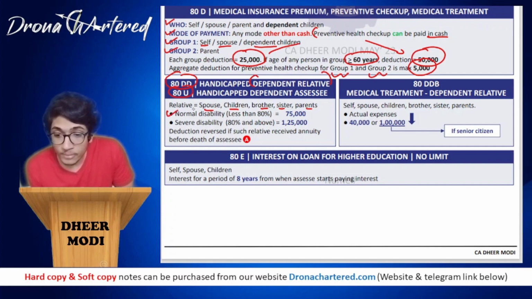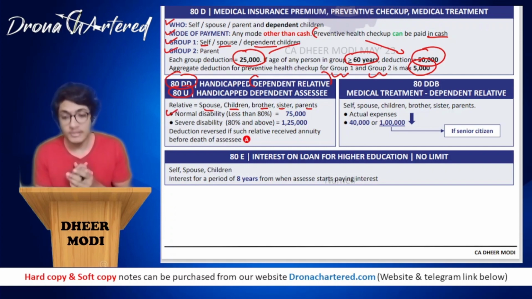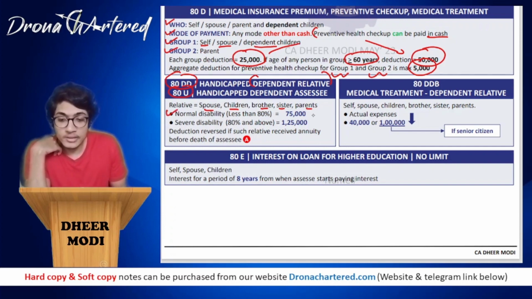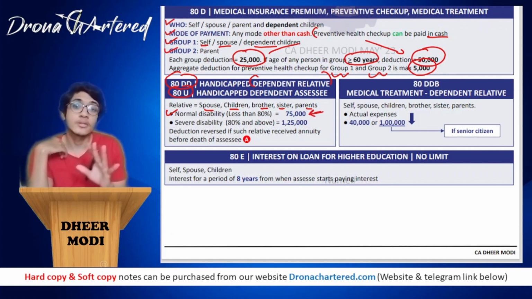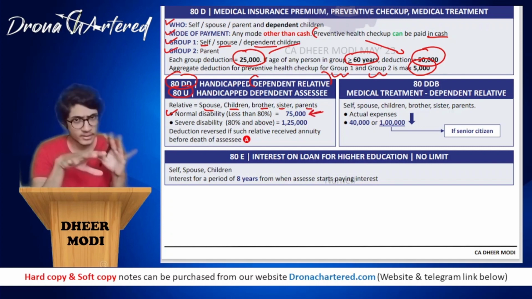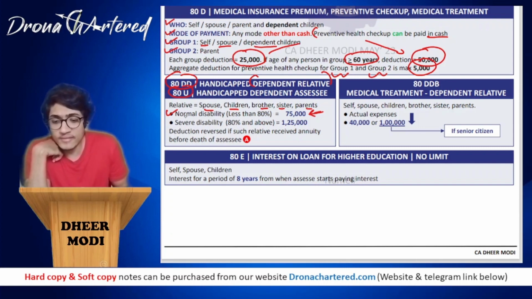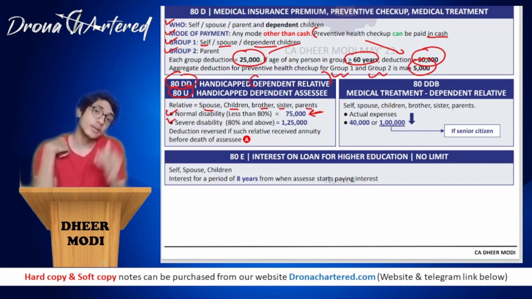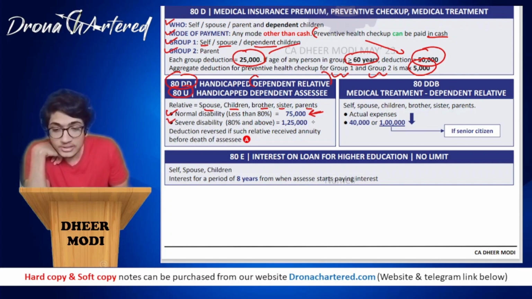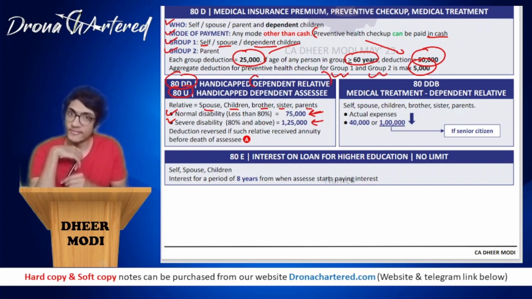Okay. Now, if it's a normal disability that is less than 80%, this percentage will be given to you in the question. If it is a normal disability, you will get a flat deduction. There is no limit over here as to how much you spend, etc. There's a flat deduction of rupees 75,000. And if there is a severe disability, that is if it is 80% or above, in such a case, you will get a flat deduction of 1,25,000.